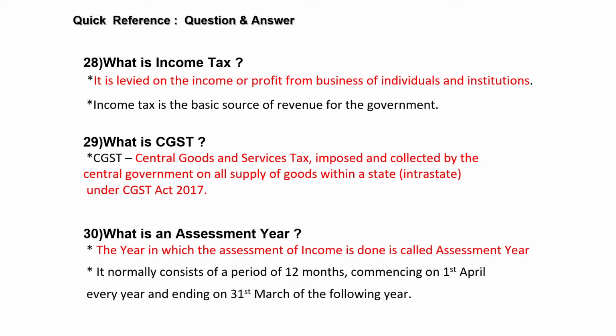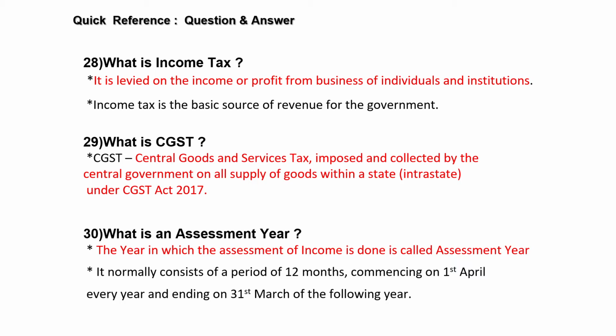And next, what is income tax? It is levied on the income or profit from business of individuals and institutions. One more point we should write: it is the basic source of revenue for the government. And what is CGST? Here you have to write everything. First you give the expansion for that. Central Goods and Services Tax, imposed and collected by the central government on supply of all goods within a state.